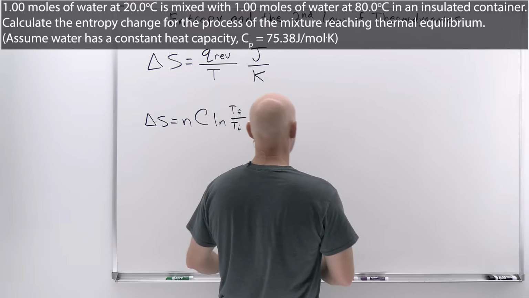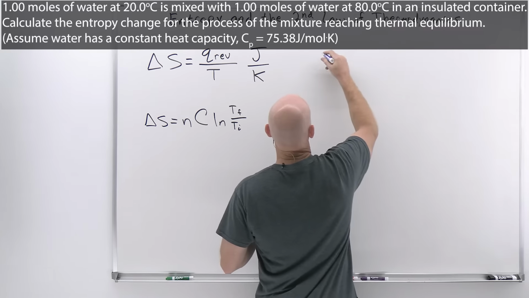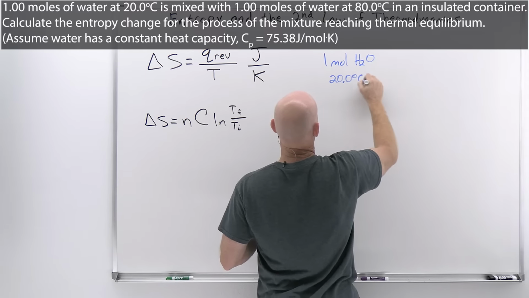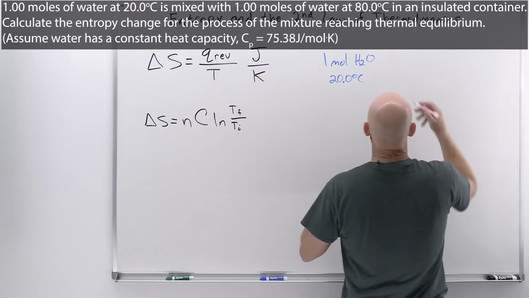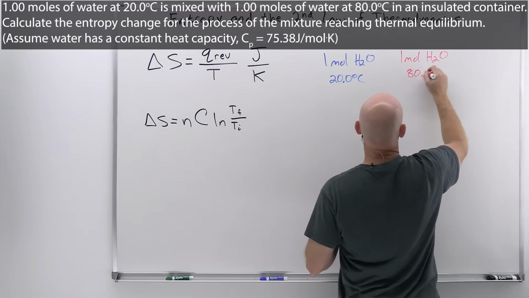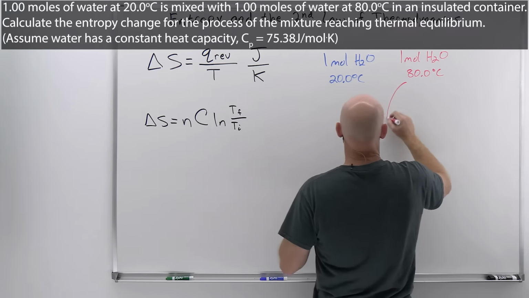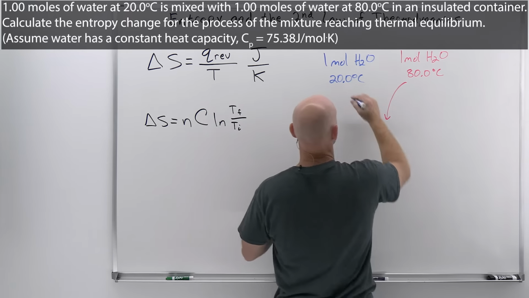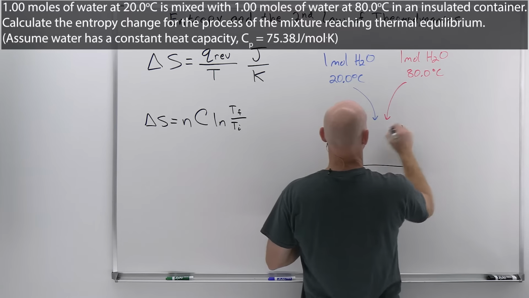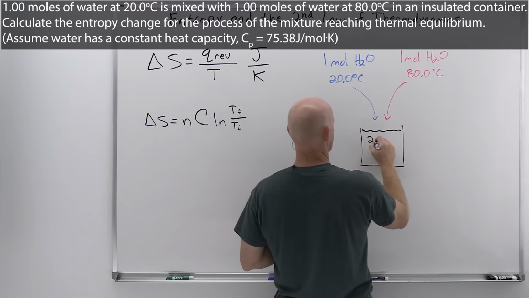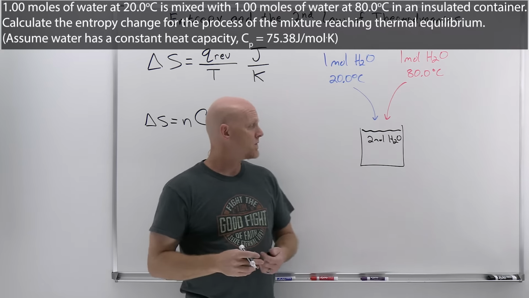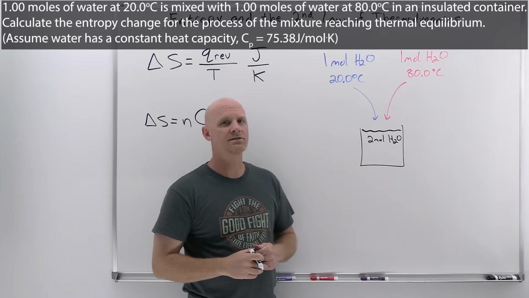All right, so let's map out what's going on here. We've got 1 mole of water at 20 degrees Celsius. It's the cold water. We've got 1 mole of water at 80 degrees Celsius. We're going to mix these together and let them reach thermal equilibrium in an insulated container. So we're going to end up with 2 moles of water. We've got to find that final temperature when they reach thermal equilibrium, which is not so bad to do here.